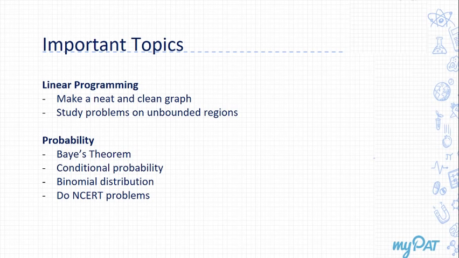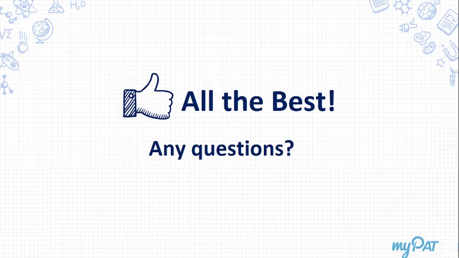And now let's take up probability. Probability, of course, conditional probability, then you have Bayes theorem, binomial distributions, and a mixture of these three concepts mainly. Probability again is a very important topic, both for boards and for IIT JEE as well, right? So study it nicely, get the basic concepts built up, so later on you will not have any problem, right? And I think that should be about it.